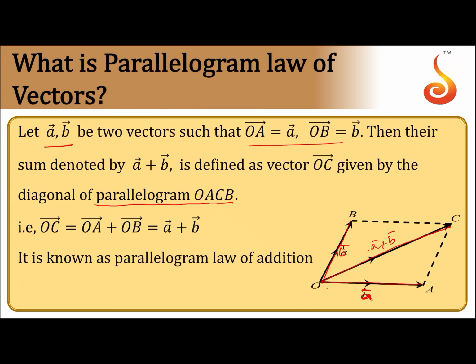That is a plus b, called the resultant or the sum. Since these are along the sides of the parallelogram, it is called the parallelogram law of addition of vectors. OC is equal to OA plus OB, which is nothing but a plus b. Hope it's clear.